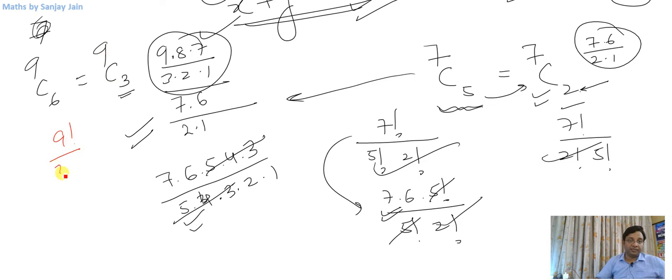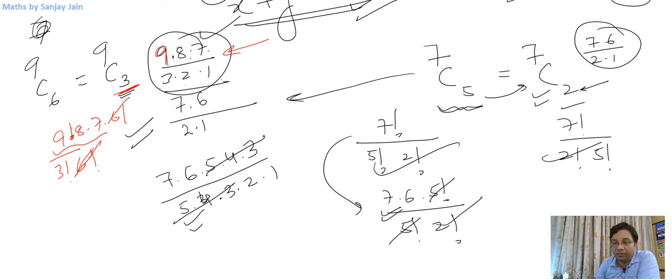9 factorial by 3 factorial into 6 factorial. What I'm doing here is directly cancelling this 6 factorial with the 9 factorial. 9 factorial is essentially 9 into 8 into 7 into 6 factorial, so I am cancelling the 6 factorial in my mind. I write directly up to 3 steps in the numerator, that is 9 into 8 into 7, and in the denominator I write 3 into 2 into 1. That is how I will be taking care of these calculations.